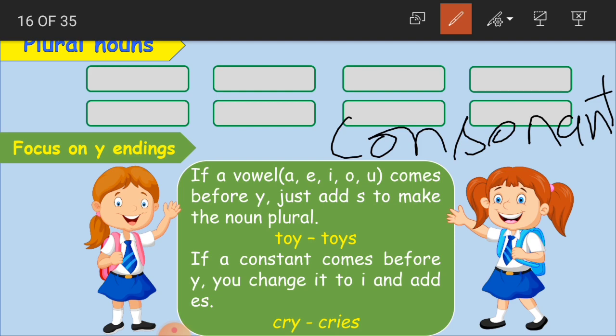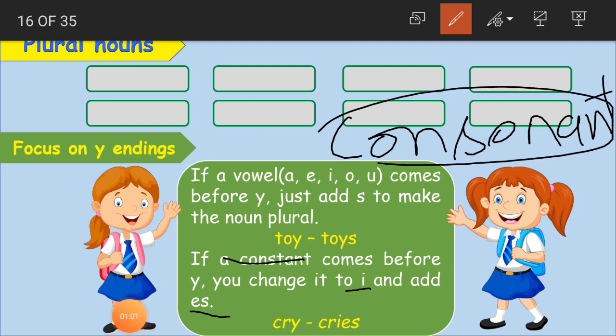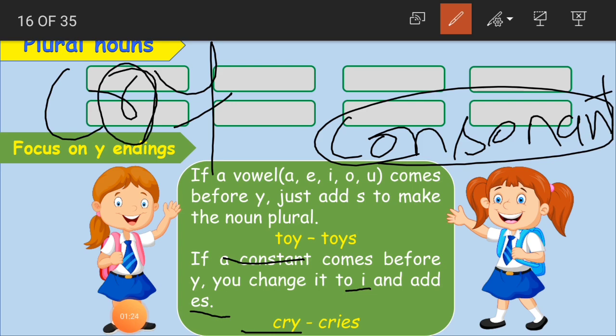If a consonant comes before Y, you change the Y to I and add ES. See here, children, our example is the word cry, C-R-Y. Before Y, what is coming? R. Is it a vowel or a consonant?